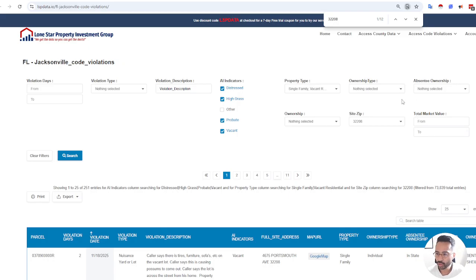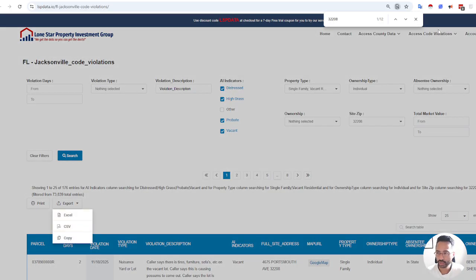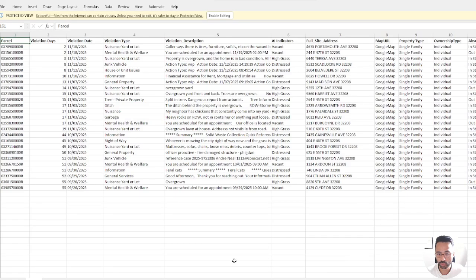And let's say you want to reach out to individuals, so you want to exclude LLCs, you want to exclude companies and whatnot. So just search for that. It's as simple as that. From here, you can just export this list, and it's ready for you to skip trace or whatever marketing you're doing. Some of you may be doing mailers.